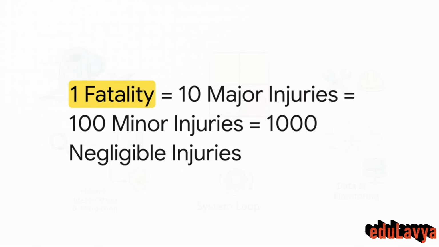But you might be wondering, how do you mathematically compare human lives to engineering budgets? Well, we use a comparable fatality score, or CFS, to standardize all levels of harm. Mathematically speaking, one fatality is equivalent to 10 major injuries, which equals 100 minor injuries, which equals 1,000 negligible injuries. I know it sounds a bit cold, but converting human harm into calculable numbers is the only way to ensure consistent, objective safety standards across the entire network.